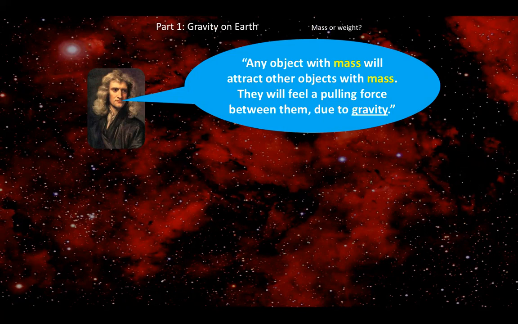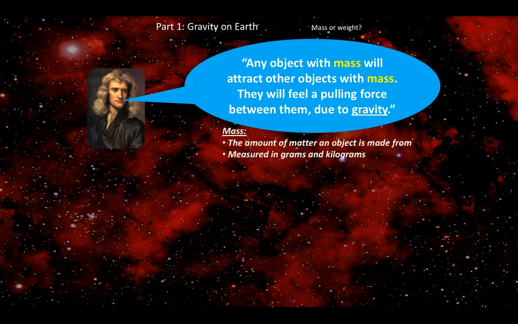Any object with mass will attract other objects with mass. When we think of attraction, we always think of magnets and magnetic forces, but this is not magnetic force. An object with mass will always attract another object with mass. They will feel a pulling force between the two objects, and this pulling force is due to gravity. Mass is the amount of matter an object is made from. We measure it in grams and kilograms.